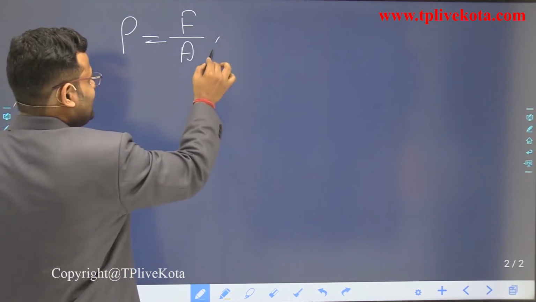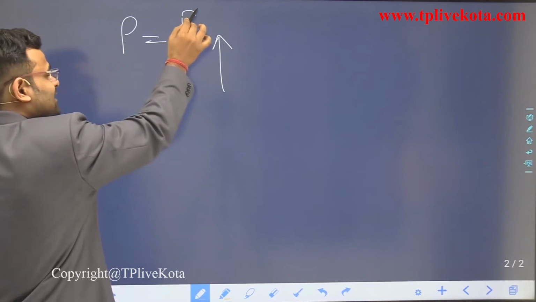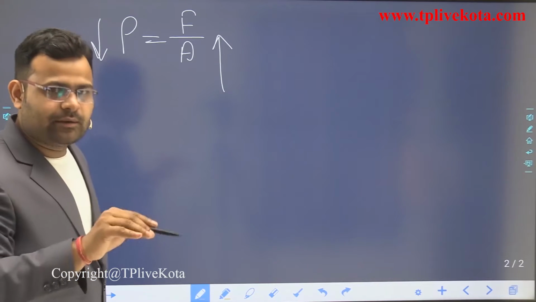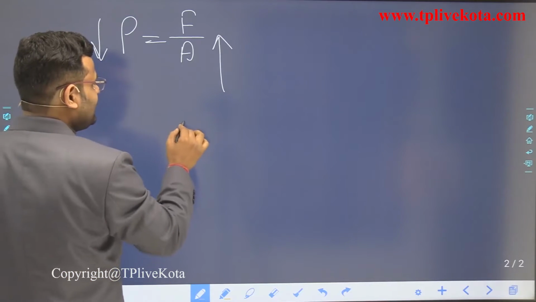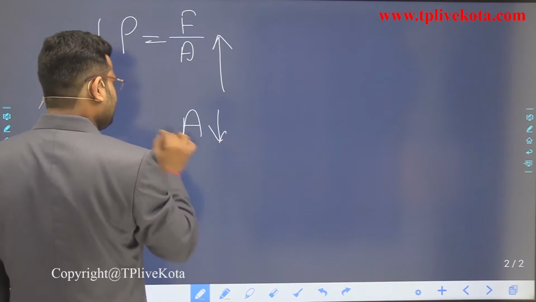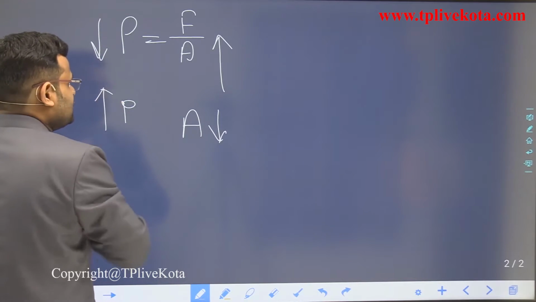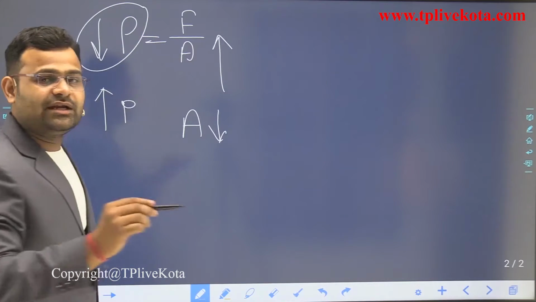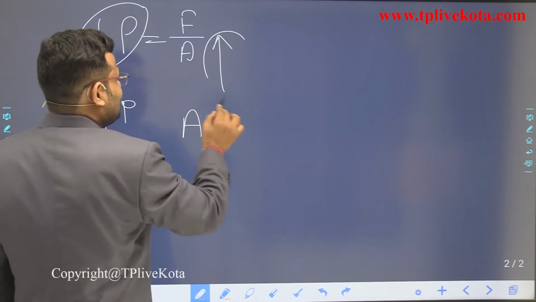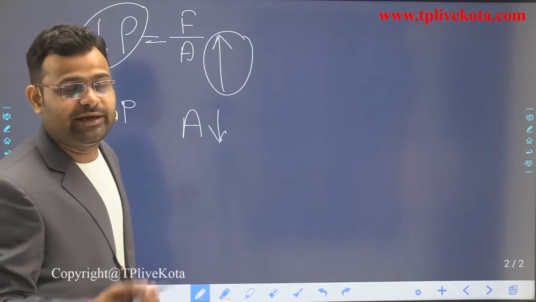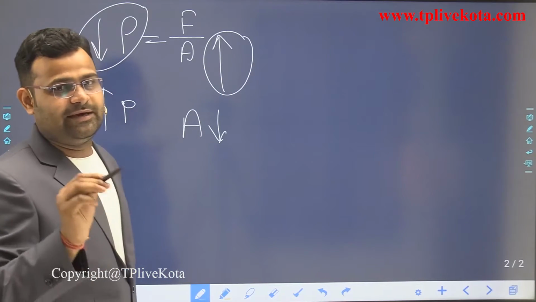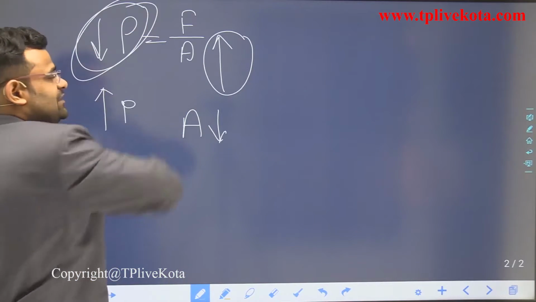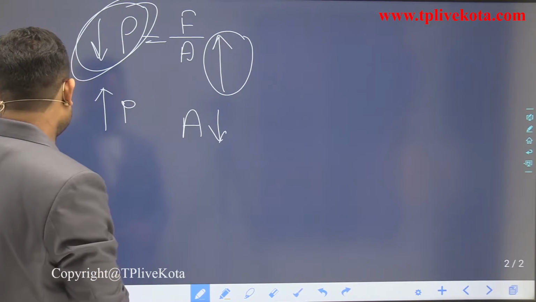Whenever we increase the area for the same force, pressure will go down, which means the effect of force will be reduced. So what do we want? We want to reduce the pressure. How can we reduce it? By increasing the contact area. Whenever we apply a force, if we increase the contact area, we can reduce the pressure easily.